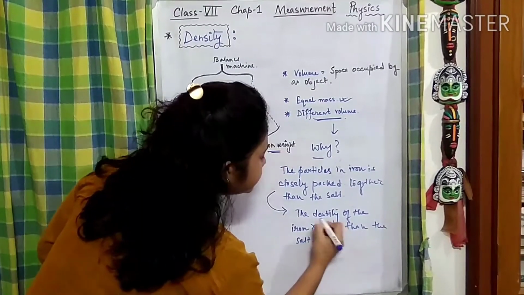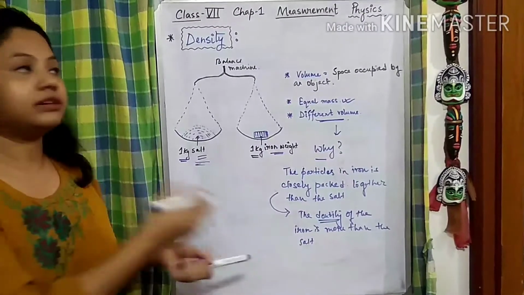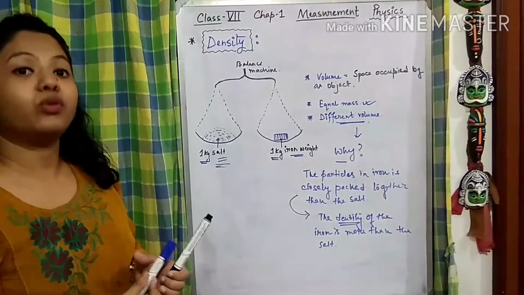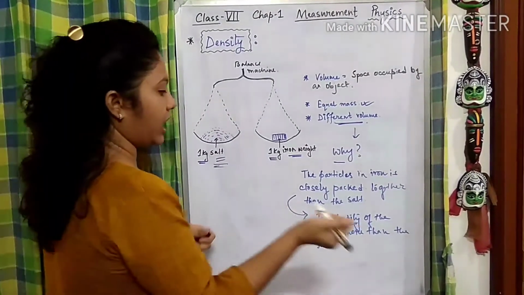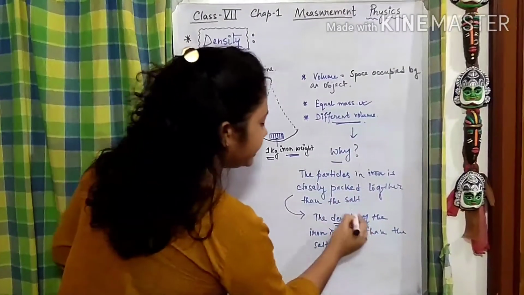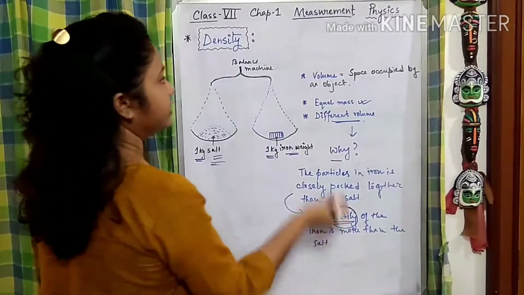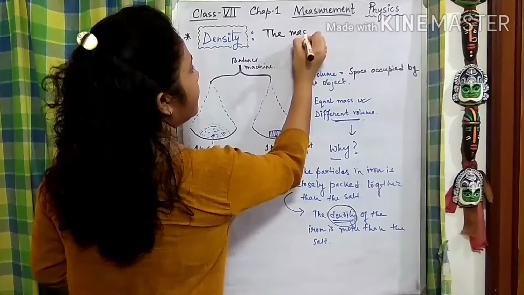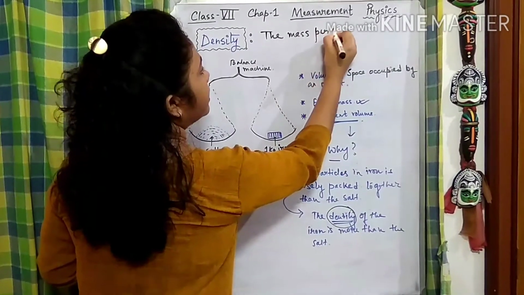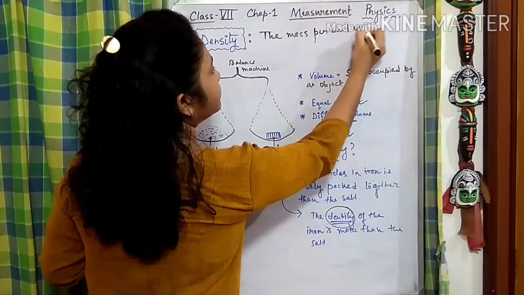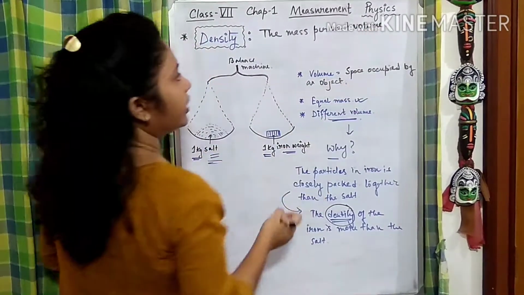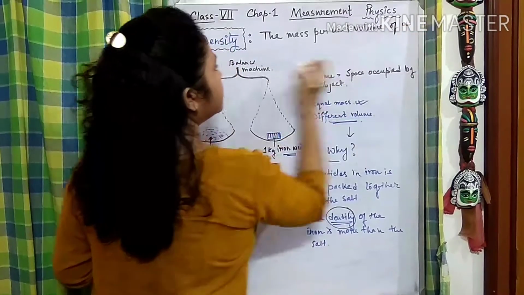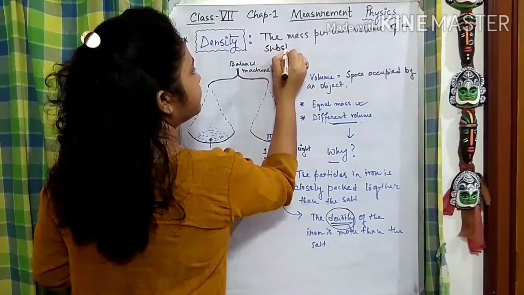Now what does this density stand for? Basically, this is a new term and we have to know what it is and how this is happening. So density is a term that means the mass per unit volume of a substance.